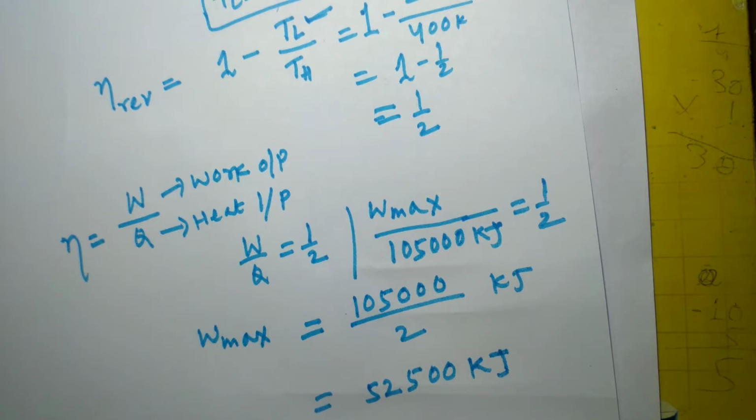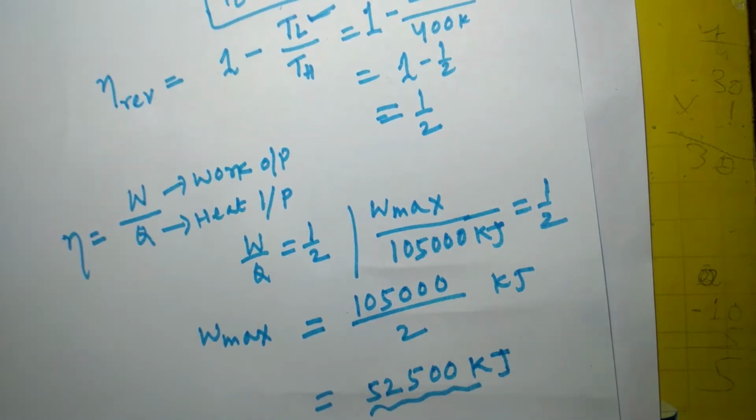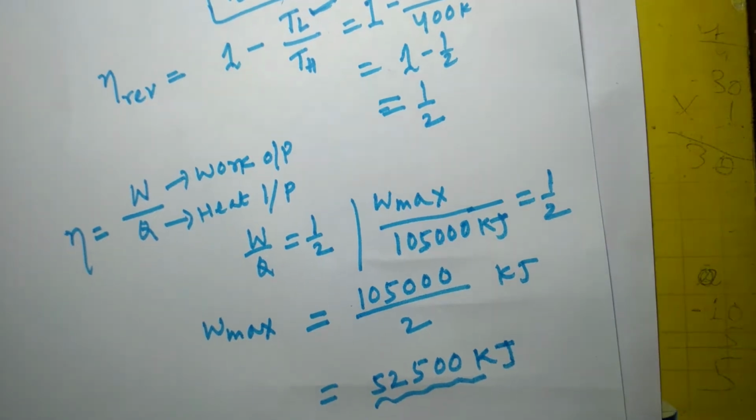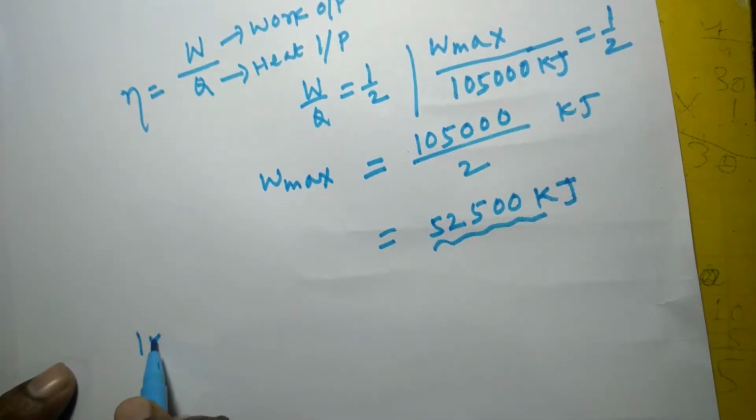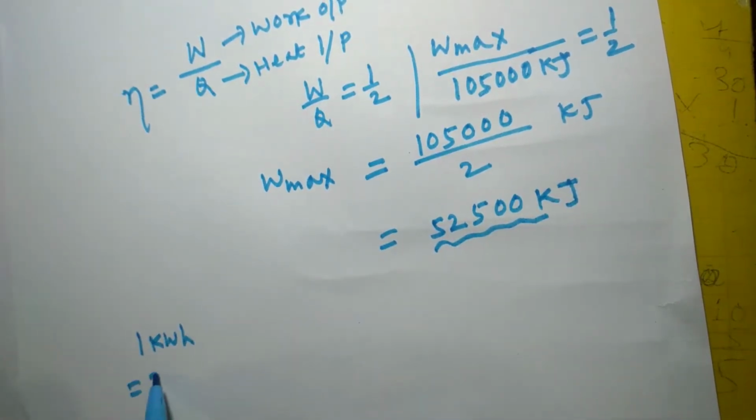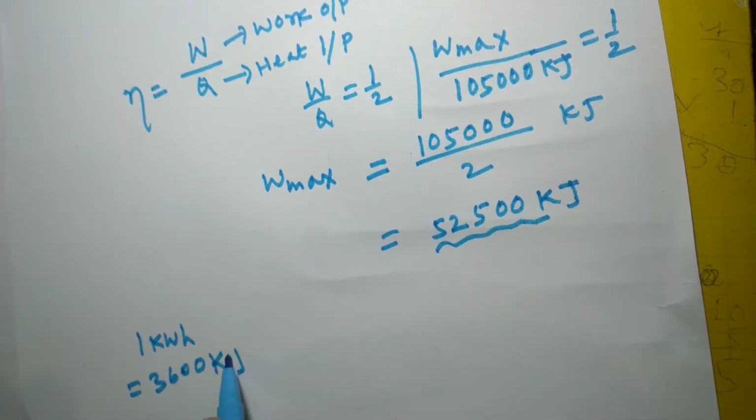Any heat engine can produce this much work at maximum if it operates between the two given temperature levels, 400 Kelvin and 200 Kelvin, and the heat input to the heat engine is 105 megajoule. If we want to convert this into kilowatt hour, we know that 1 kilowatt hour is equal to 3600 kilojoule.